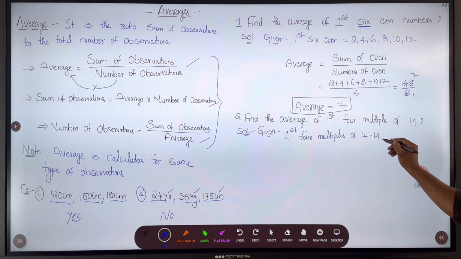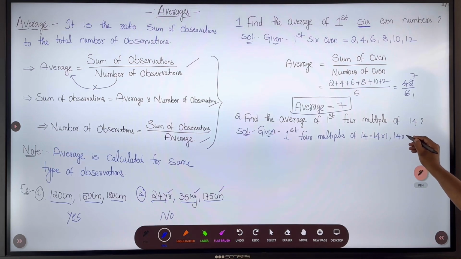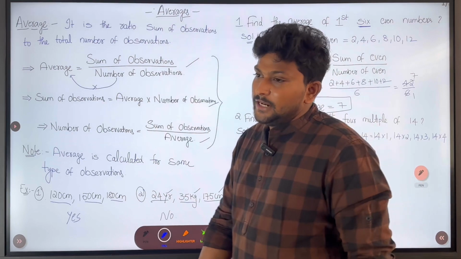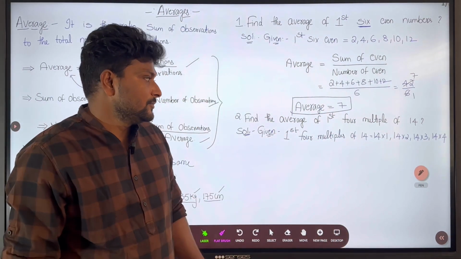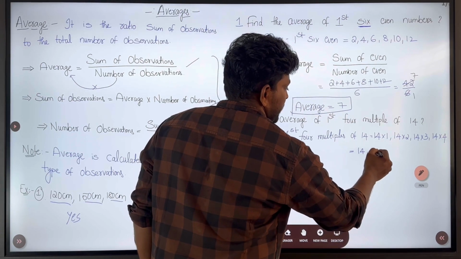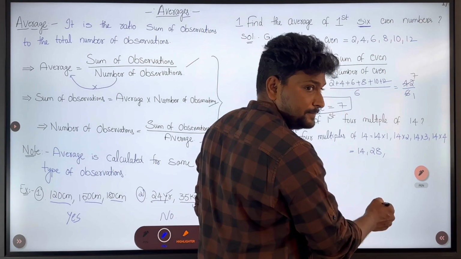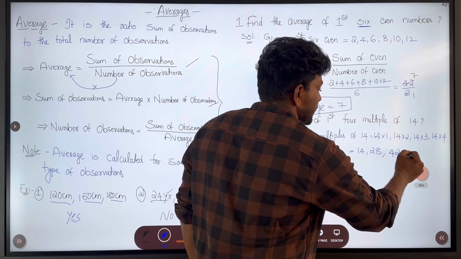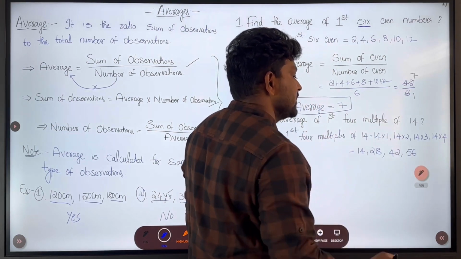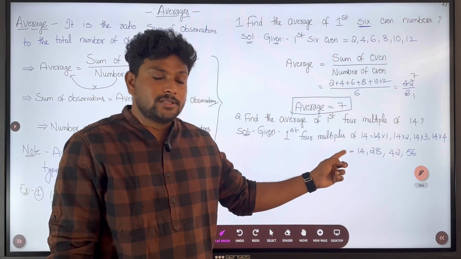The first 4 multiples of 14 are 14 into 1, 14 into 2, 14 into 3 and 14 into 4. What are the values of these? 14 into 1 is 14, 14 into 2 is 28, 14 into 3 is 42, 14 into 4 is 56. So these are the first 4 multiples of 14. After writing them, what do we need to find?